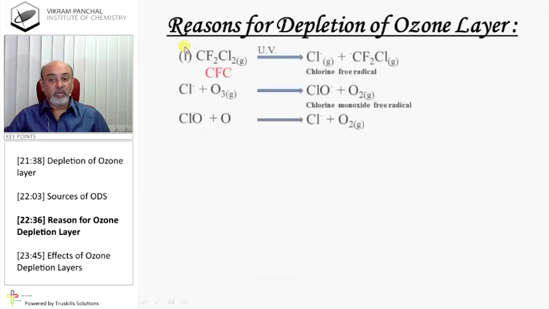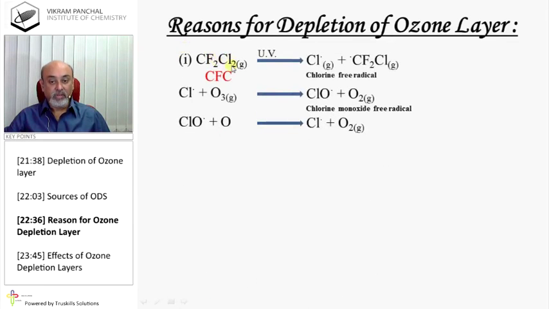Reasons for depletion of the ozone layer. CFC in the presence of ultraviolet produces free radicals: chlorine free radicals and CF2Cl. This chlorine free radical reacts with ozone and produces chlorine monoxide plus oxygen. This is the chlorine monoxide free radical and oxygen. The chlorine monoxide free radical reacts with oxygen and produces O2 and a chlorine free radical. This way, the chlorine free radical is regenerated, ozone is removed, and oxygen is produced.